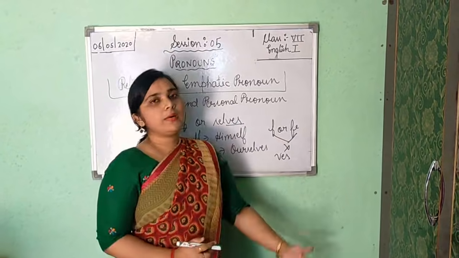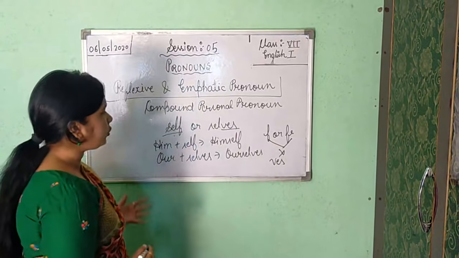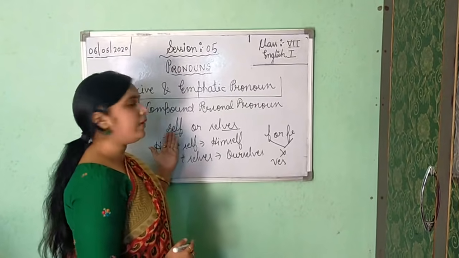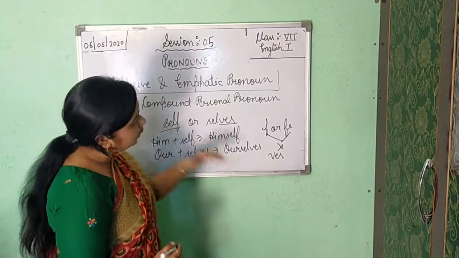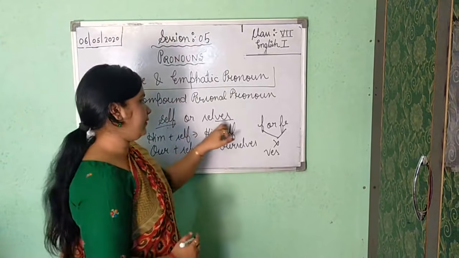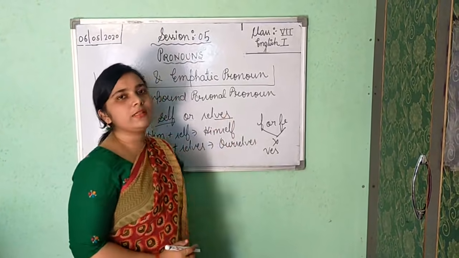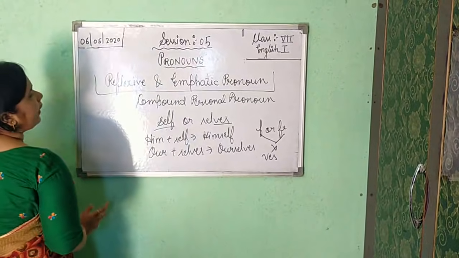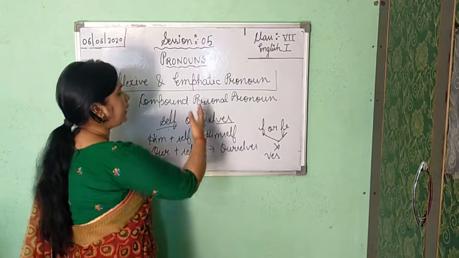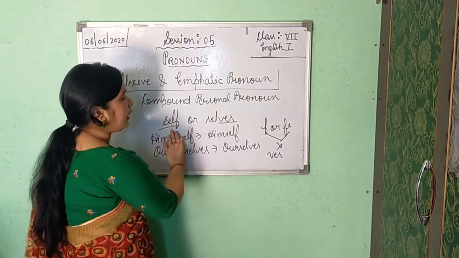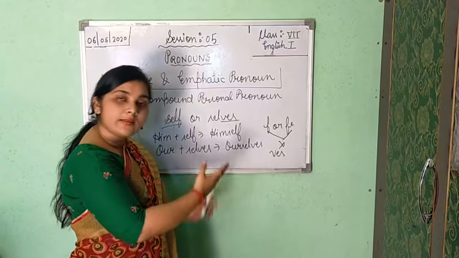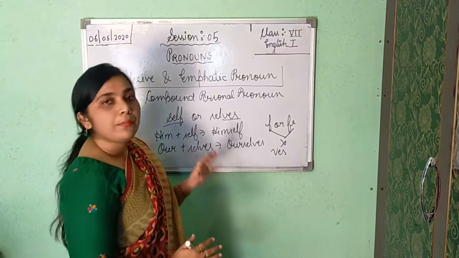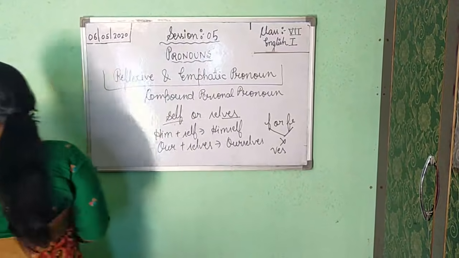Always see the number. If it is showing singular, you will use self, S-E-L-F. If it is showing plural, then always use selves. Okay, this is the difference. So in reflexive and emphatic pronouns, you will always get a word in which self or selves is added. Similar words you will get, but the difference is this.